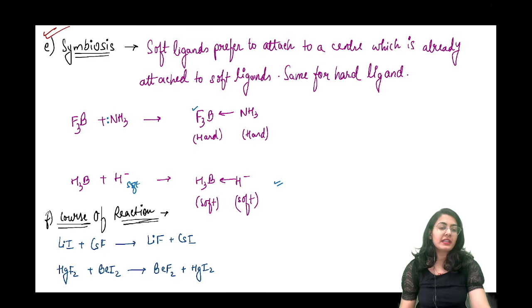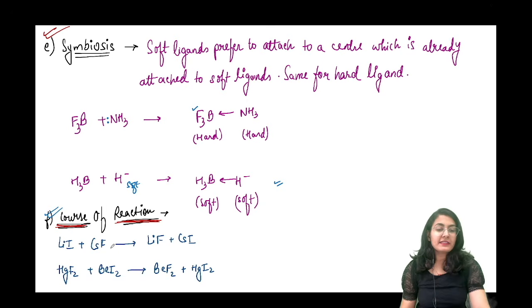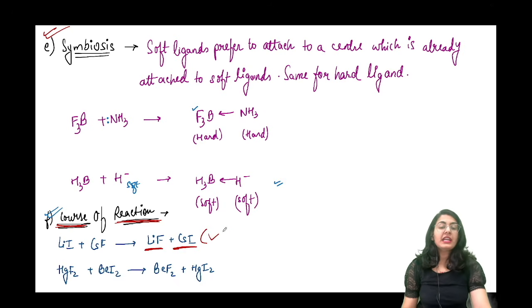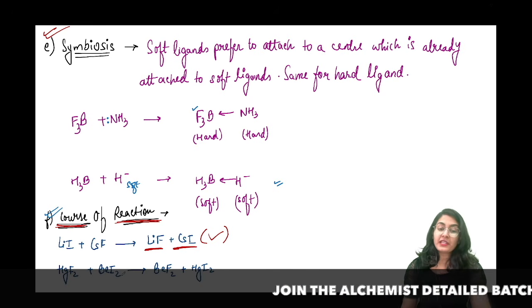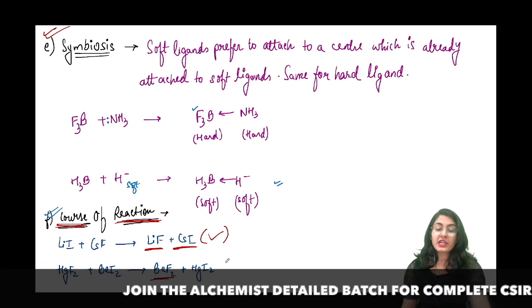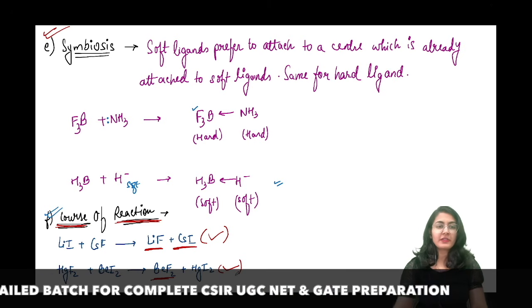Let us give an example. The symbiosis effect is applied in predicting the course of a reaction. Questions come in the exam asking which of the following reactions is going to go in the forward direction. So this is how you explain. Now lithium iodide plus cesium fluoride is going to move in the forward or in the backward direction? In the forward direction, hard-hard and soft-soft interaction is favored, so this is going to be preferred in the forward direction. Similarly, next, HgF2 and BeI2 in the forward direction give you BeF2 and HgI2. This is also taking place in the forward direction because of the hard-soft interaction.